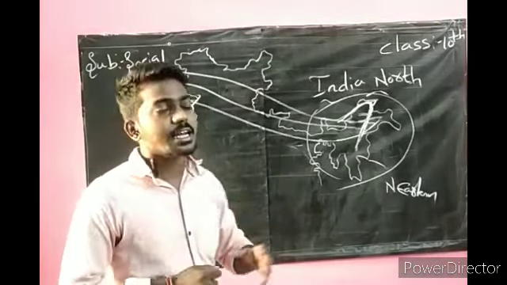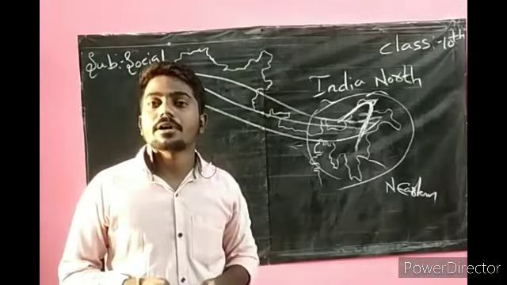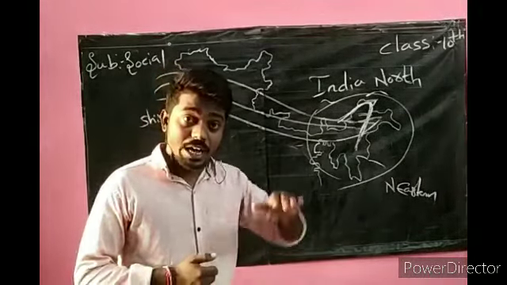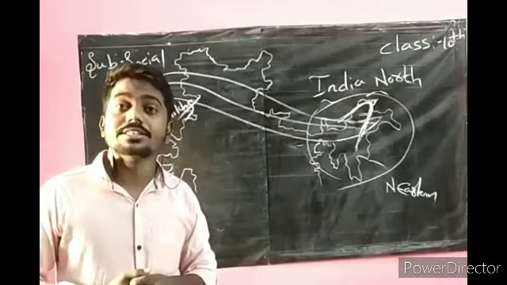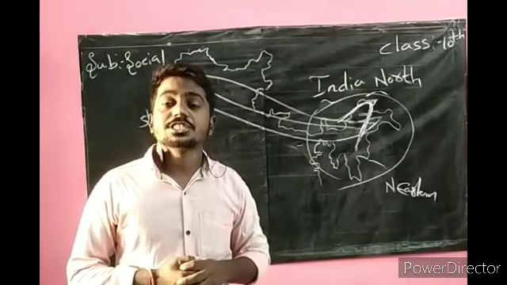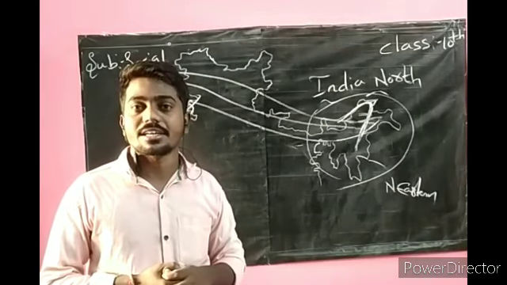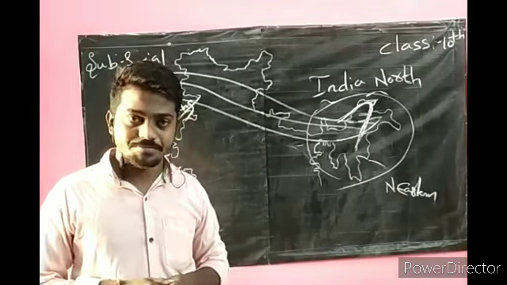Come to the next. I told about the central part. Central part means Ganga. The national river of India is Ganga. We have the Gangetic Plain in Uttar Pradesh, Bihar, Jharkhand, a part of Haryana, and West Bengal. Okay, you have to know.